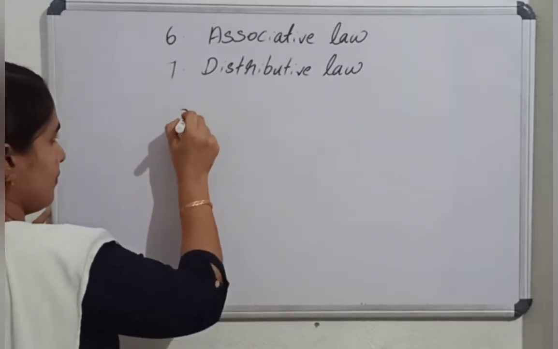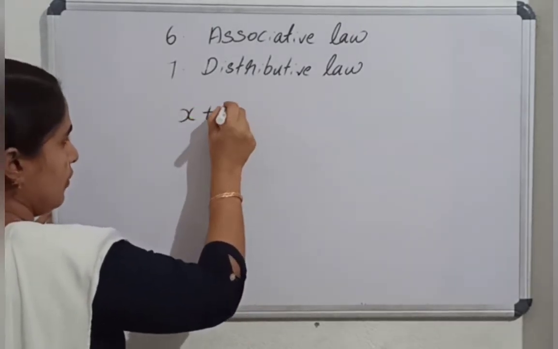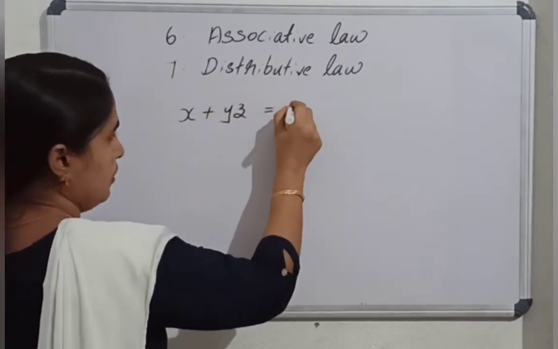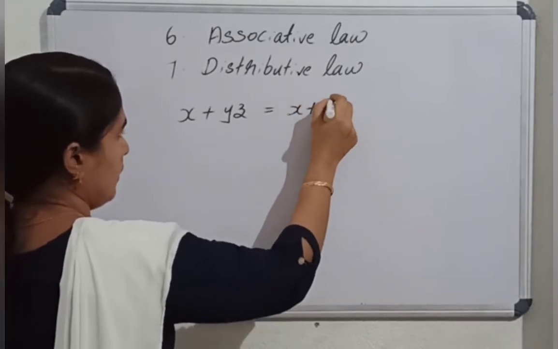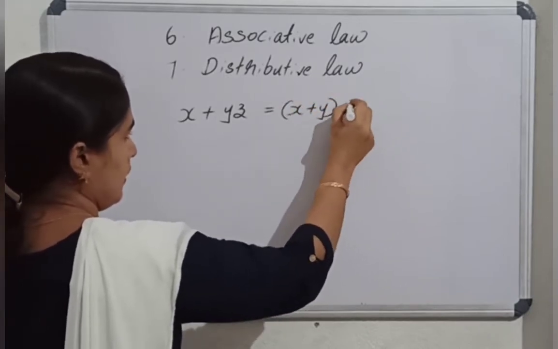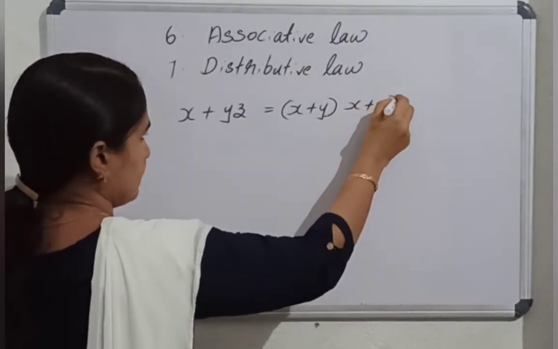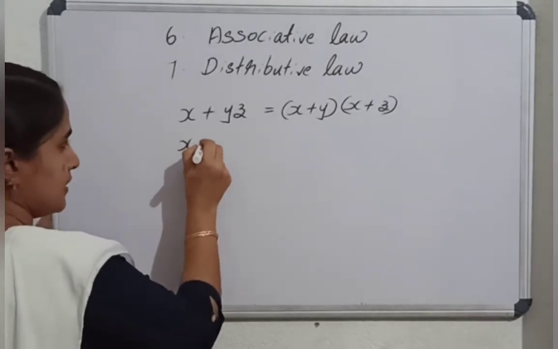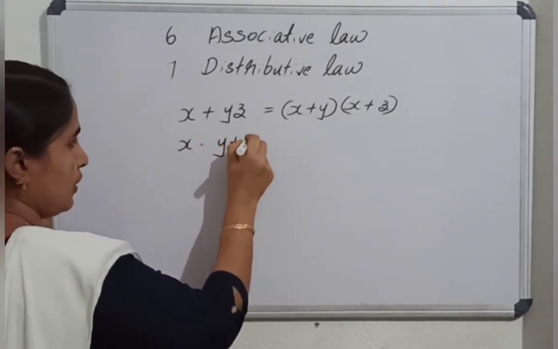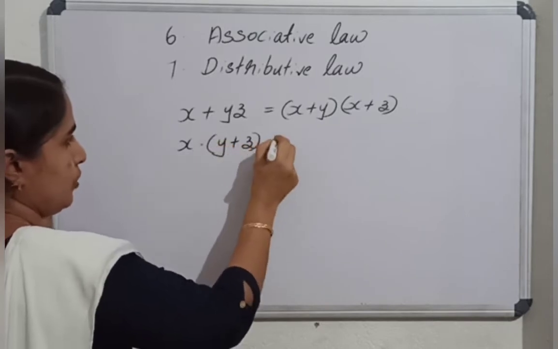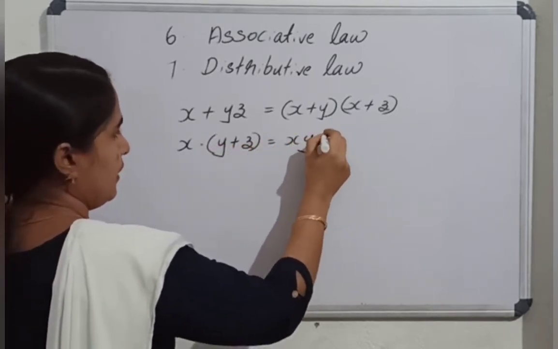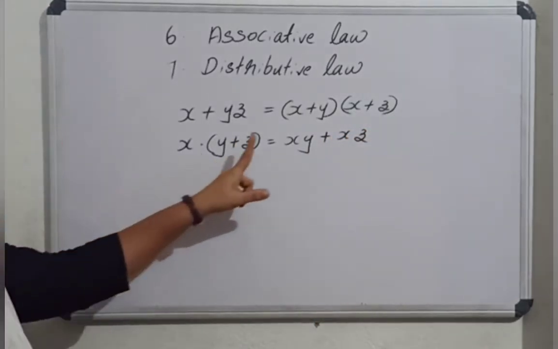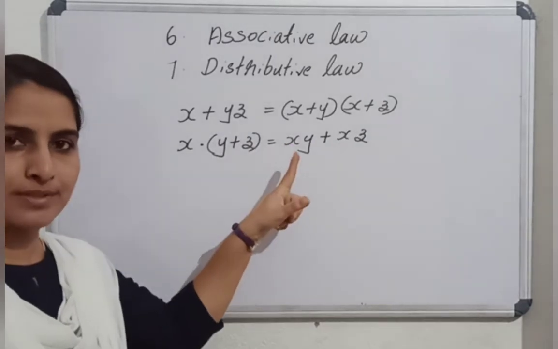So it is x or yz equal to x or y and x or z. What is the dual? x and y or z equal to xy or xz. This is the distributive law. How can we prove the same?